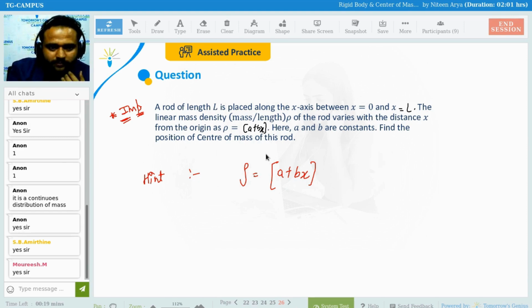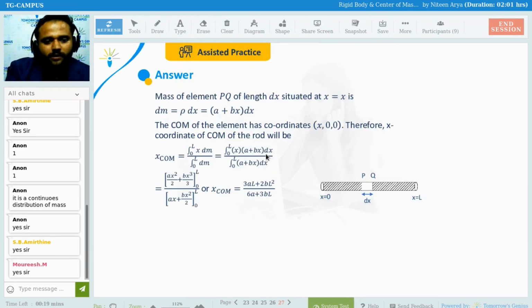Okay, I can calculate for the students who are not doing it. See, all the cases are going to remain the same. There is a rod of length L. You need to take a length element of length dx and mass dm.